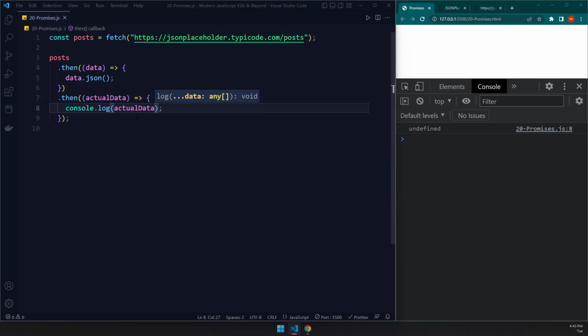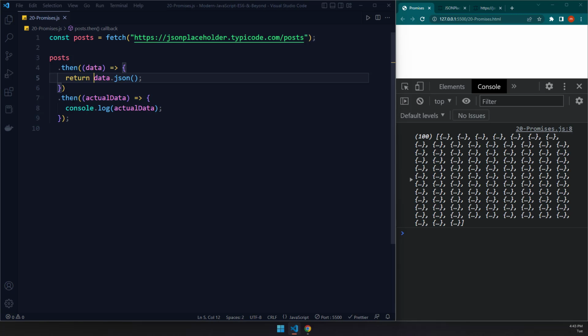actualData. And when I save it, we do get undefined, which we should not get. So let me take a look at that. So we have said .then data, and then posts, we grabbed our data. Oh, we are not returning anything from the function. So I need to say return. And when I save it, there we go, we got our posts. So you need to return something. You need to return the response from this function.